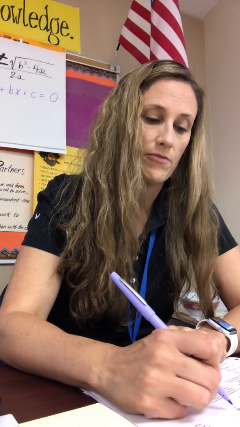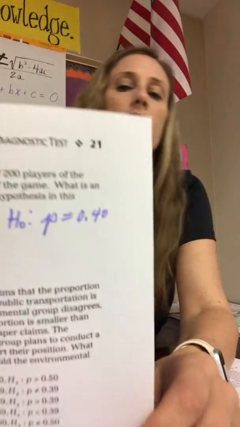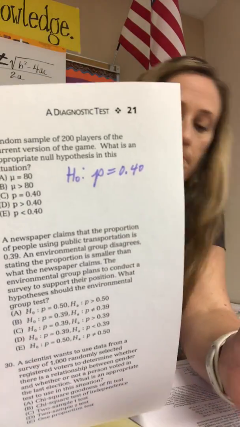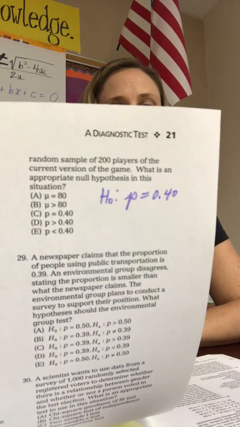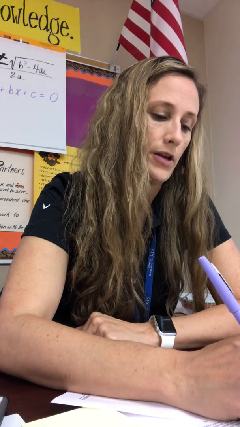So, they don't really have a hunch, but they have a belief. Or we can at least write down what we believe. So if in fact we believe that the truth is that the true proportion of people that are willing to like this game is 40%, then we write it like that. So we say the accepted truth is that the true proportion is 40%. And then my alternate hypothesis, I'm trying to figure out, do I have convincing proof to actually say that that proportion is something more than 0.40? And that's my H sub A.